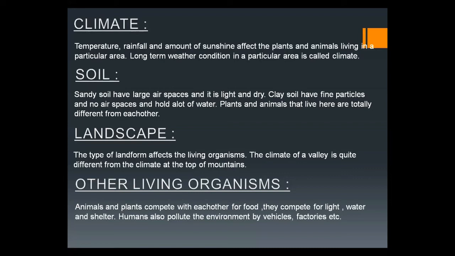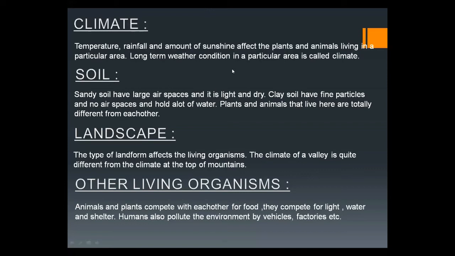It means the plants that grow in sandy soil have some specific adaptations, while the plants or animals that live in clay soil have different adaptations. These features affect the life of living organisms.